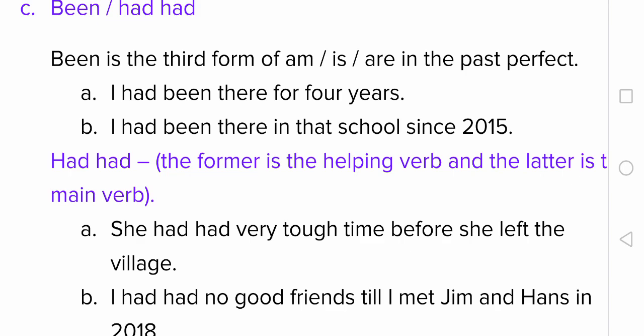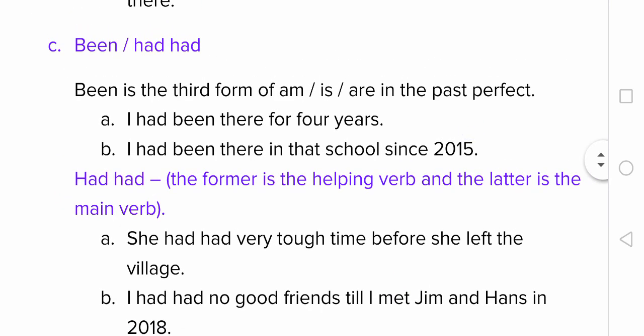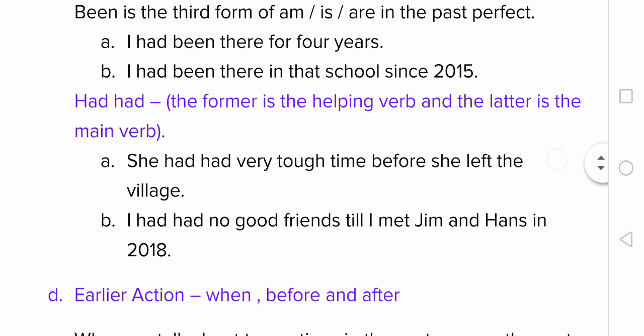Has had, have had. They are grammatically correct. There is no error. You know, there are 11 helping verbs. They are primary as well as helping verbs, which means they follow a main verb and also they form a sentence independently. So here, the first had is a helping verb. The second one is the third form of have, had, as the main verb. Now let us see the examples.